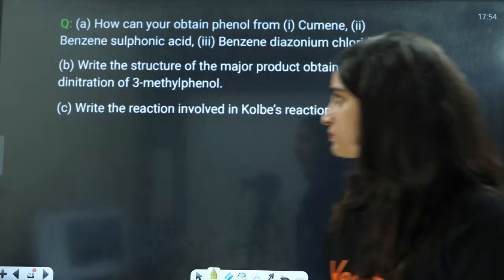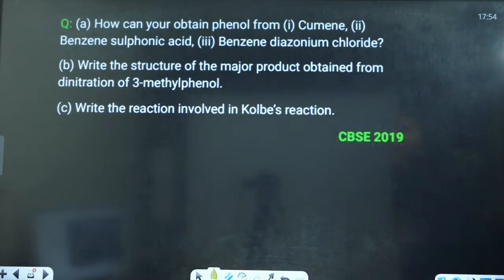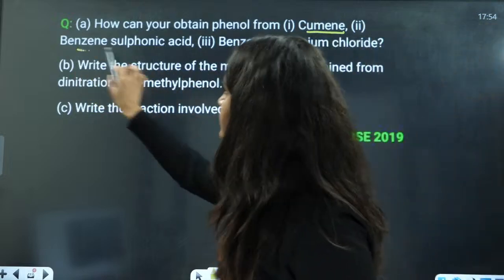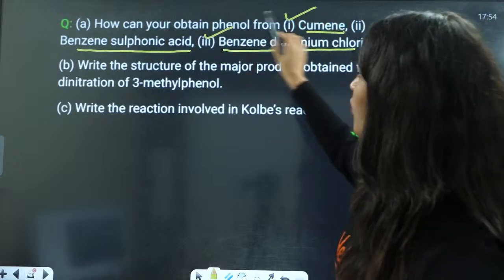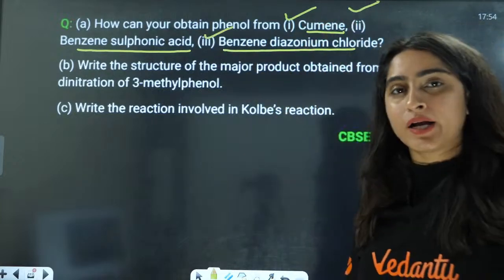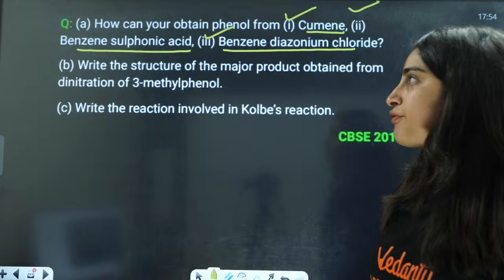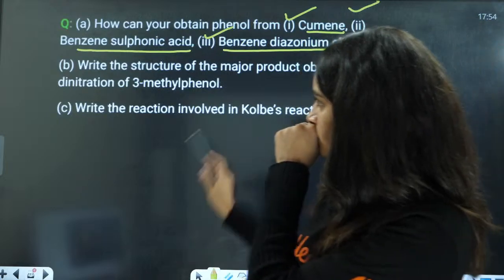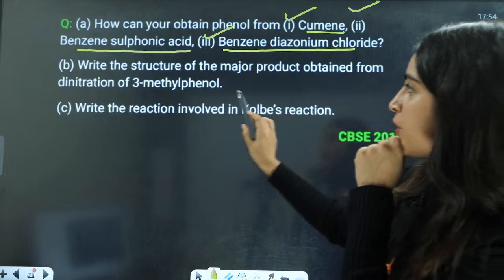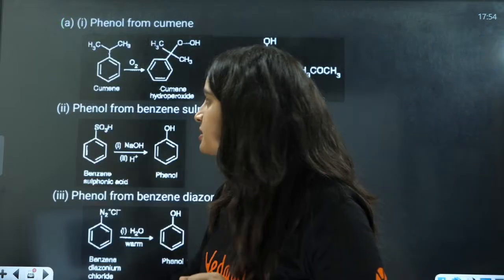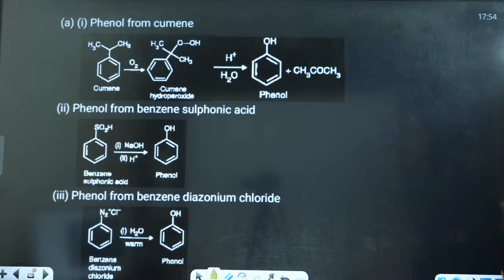Next is, how can you obtain phenol from cumene, from benzene sulfonic acid, from benzene diazonium salt? These three are the most important preparation steps of phenol. This is Cole's reaction. Write the structure of the major product obtained from dinitration of this. Let us see these three questions here.